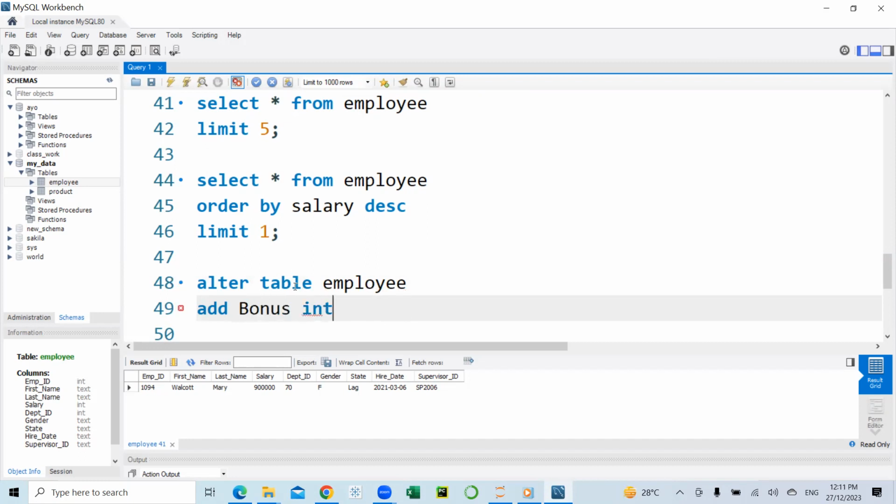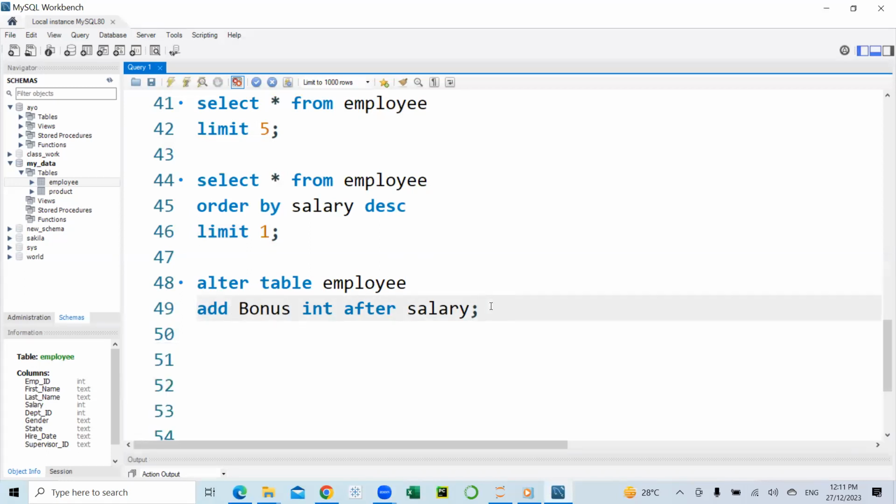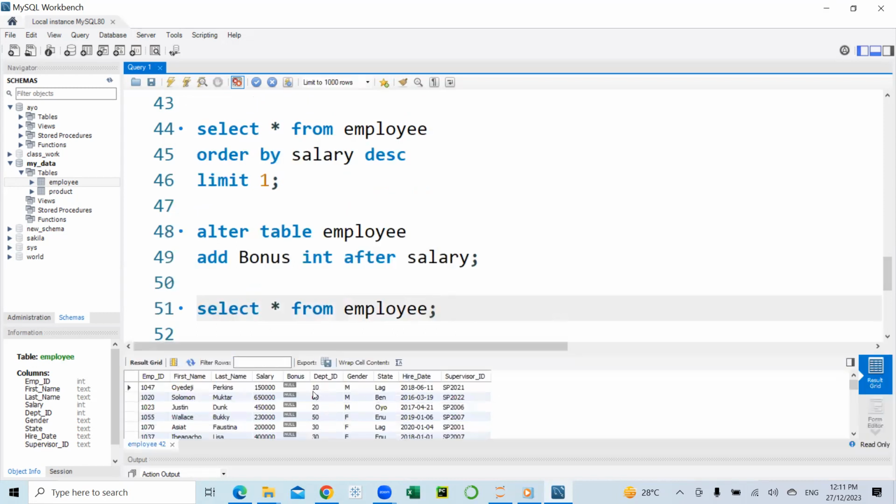Next, we will specify the data type of the column. And we can also specify where we want the column to be on the table. So it's going to be after the salary column. With this simple statement, a new column will be added to the employee table. Let's execute this. All right, so now we have a bonus column added to the employee table.